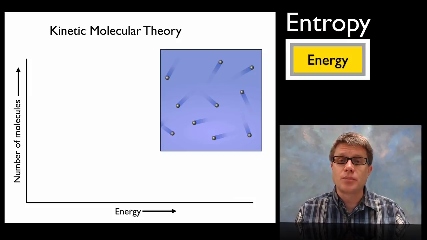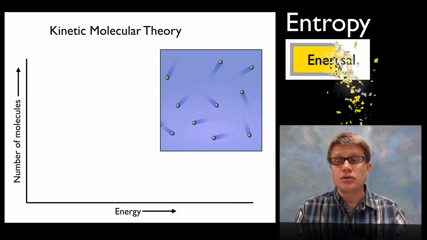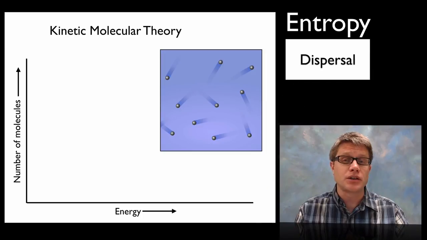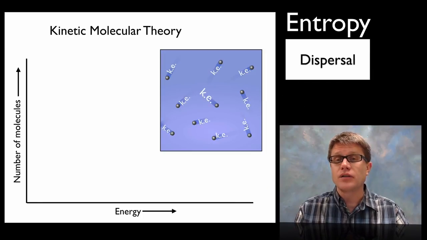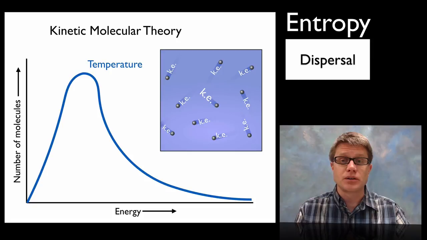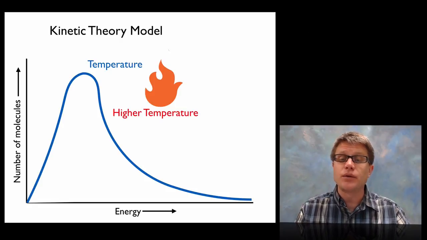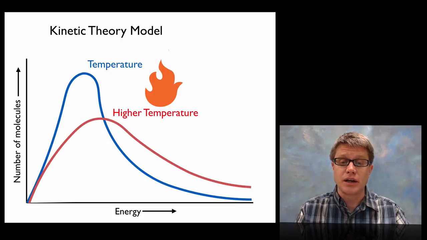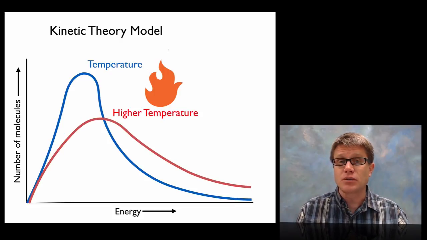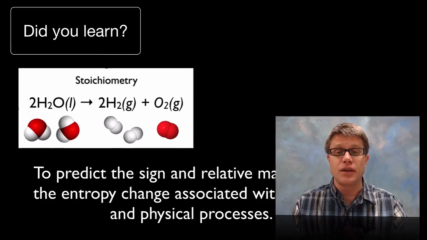So not only is entropy dispersal of matter, it's also dispersal of energy. If we were to look at this Maxwell-Boltzmann distribution of a gas, what we would see is a curve that looks like that. In other words, these are going to be the number of molecules on the left. This is going to be their energy. You can see that some of them are going to have a high amount of kinetic energy. Some of them are going to be lower. But if we increase the temperature, what does that curve look like? It's shifting everything over to the right side. So we're going to have more molecules that have a higher amount of energy. And so what's that doing to our entropy? It's increasing the entropy because we are increasing the dispersal of that energy.